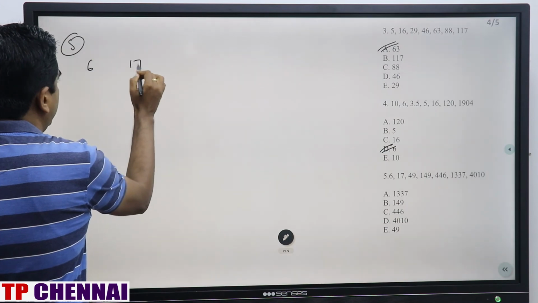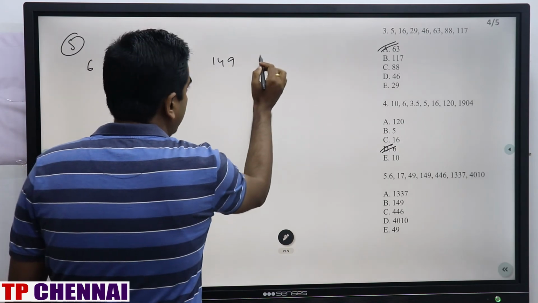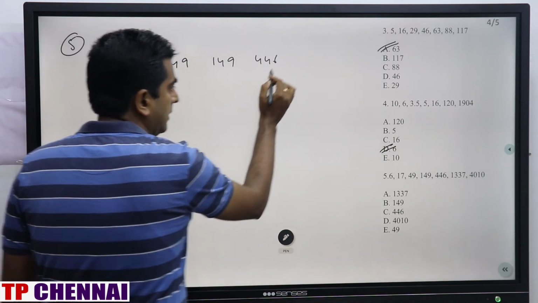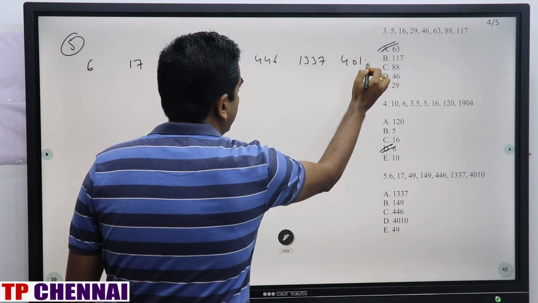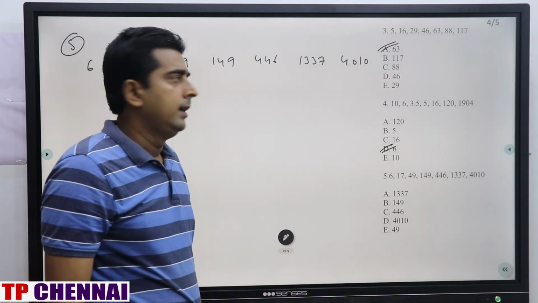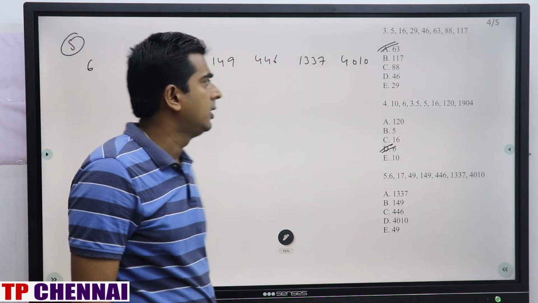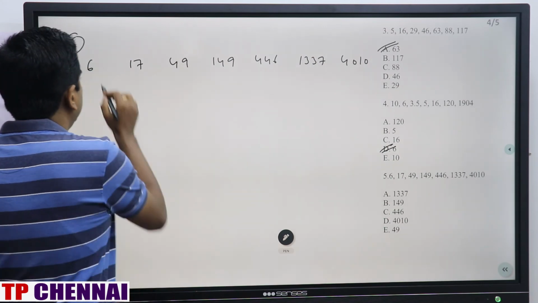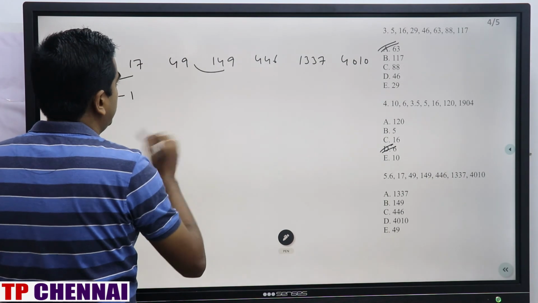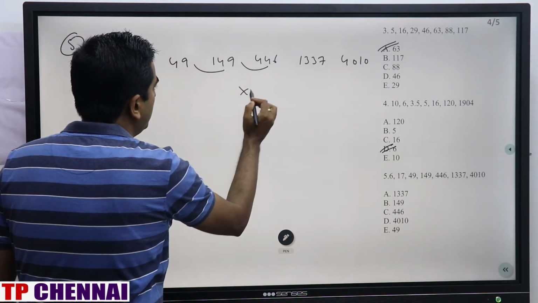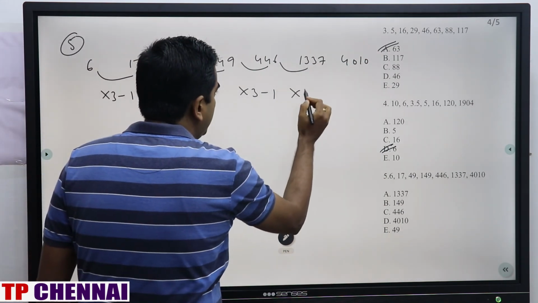6, 17, 49, 149, 446, 1337, 4010. Right? So here the numbers are increasing fast. That means it follows multiplication logic. This is into 3 minus 1. This is again into 3 minus 1, because 9 is a 27 minus 1 is 6.